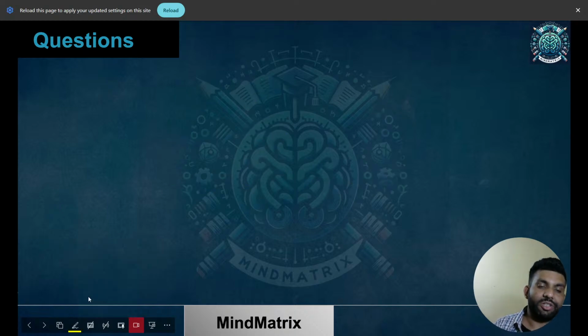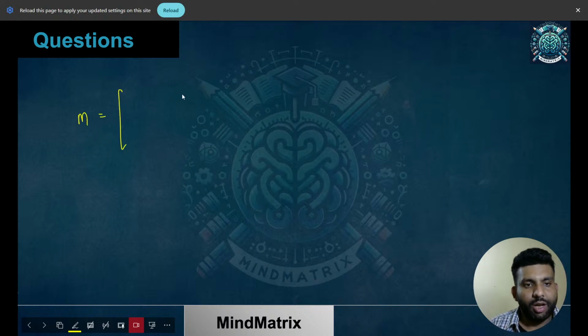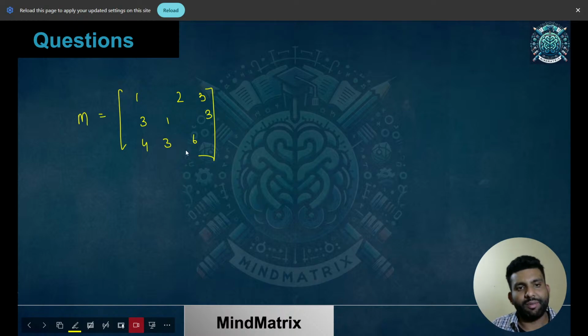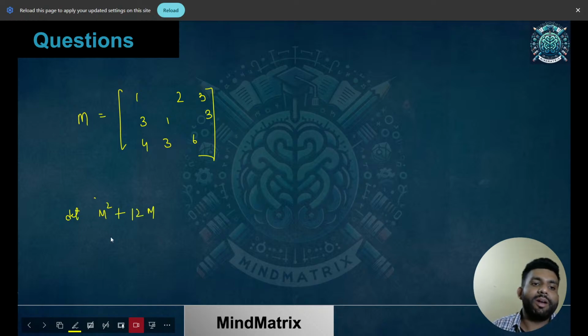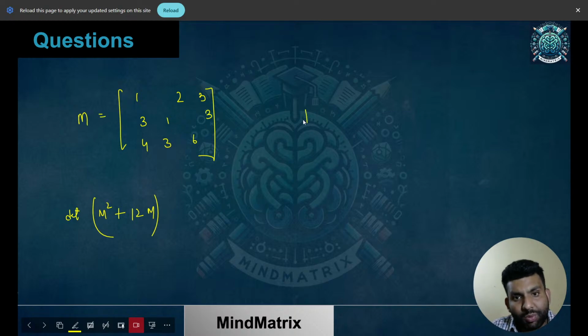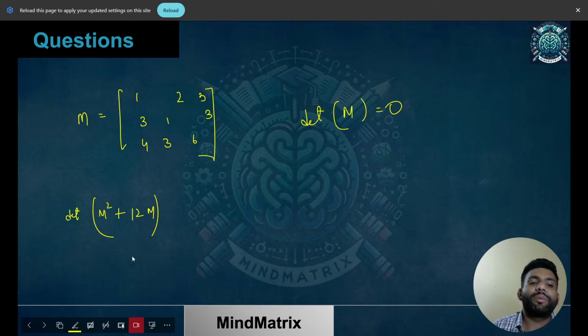Okay. So the next question was from linear algebra. We have M equals, so the matrix was given. It was [1, 2, 3], [3, 1, 3], and [4, 3, 6]. It was a very simple question. And what was asked was the determinant of M square plus 12M. If you know the simple property, if you just find out the determinant of this particular M, it is 0. Determinant of M is 0. And if it is 0, the determinant of this also is going to be 0 for sure.